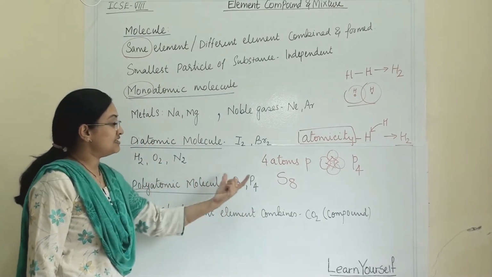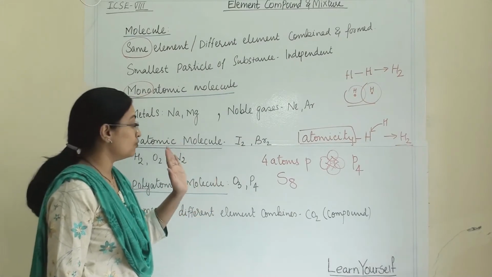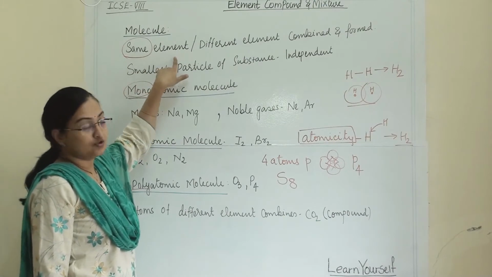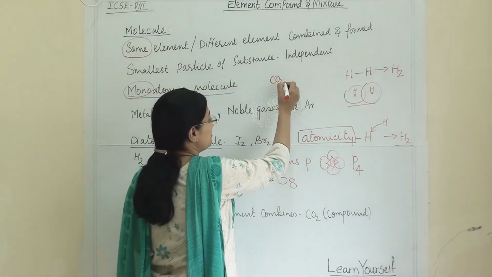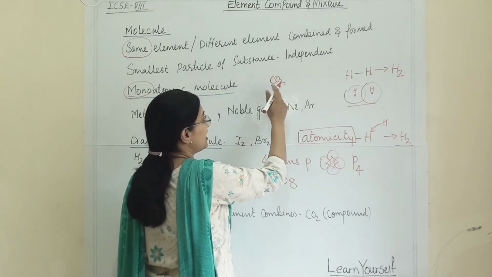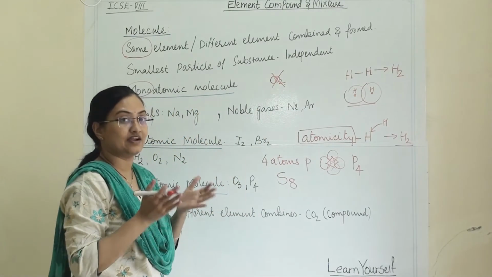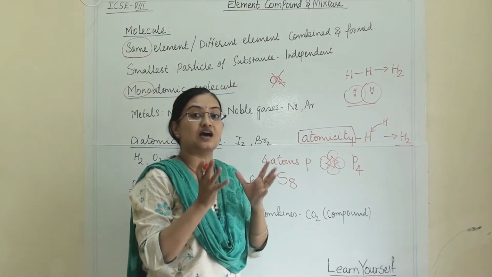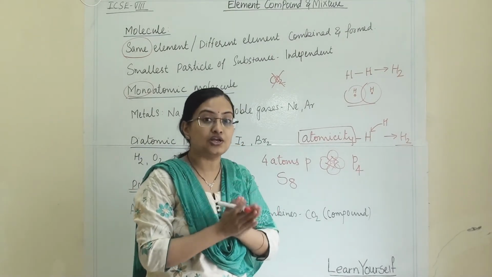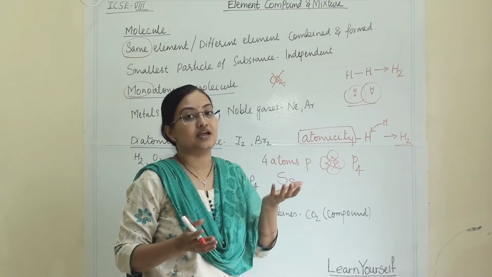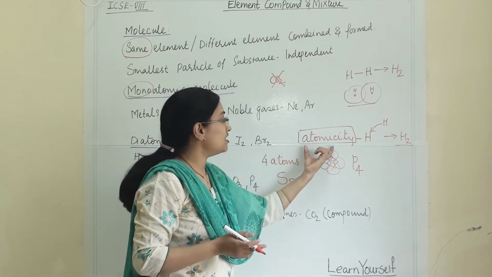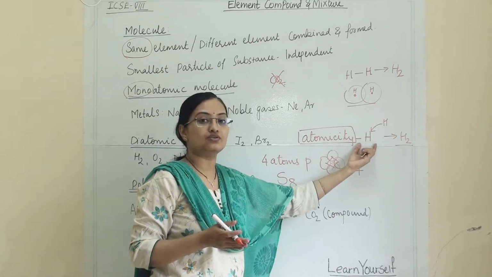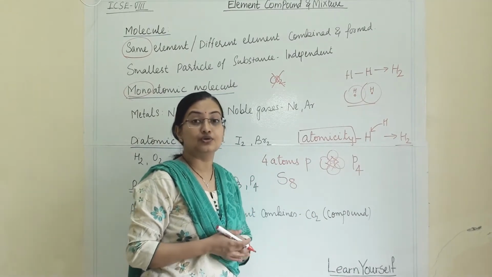So atomicity will differ, and atomicity is applicable only to a molecule of the same element. You cannot combine carbon and oxygen and speak of the atomicity of carbon dioxide. No, it cannot work like that. Atomicity is only for the same elements. When the same elements come together and form a molecule, the number of atoms you require for that element is known as the atomicity of that particular element.